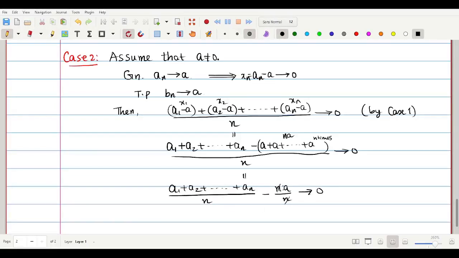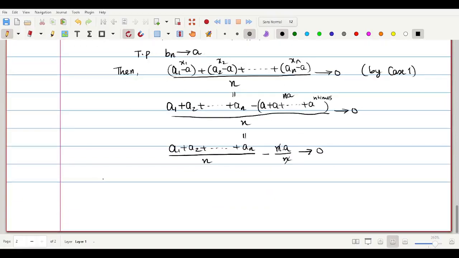So thus we have proved that இது யாரு? bn. கரெக்டா? அப்போ bn minus a, this fellow converges to 0. So this implies that bn converges to a.